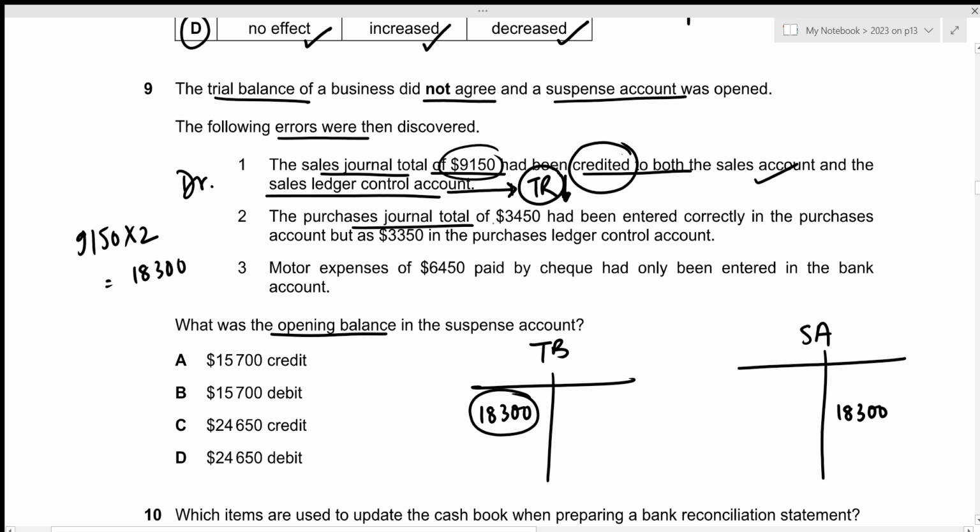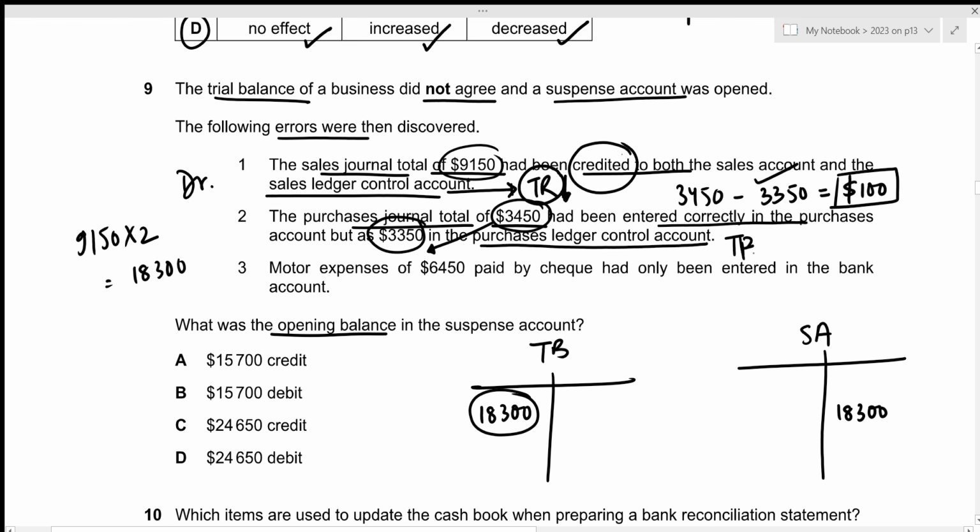Then the purchase journal total of 3,450, that's the correct amount of purchase, had been entered correctly in the purchases account, but as 3,350 in the purchases ledger control account. Again, the purchases ledger control account can be understood as our trade payables account, and in this case, it had been understated because the correct value is 3,450 and we only entered 3,350. So the trade payables has been understated by 100. We just need to enter the correct amount of 100 on the correct side for trade payables. Since we're talking about a liability in this case, it would be recorded on the credit side within our trial balance. So 100 goes on the credit side. Now the rectification of this error on the suspense account would be 100 on the debit side.